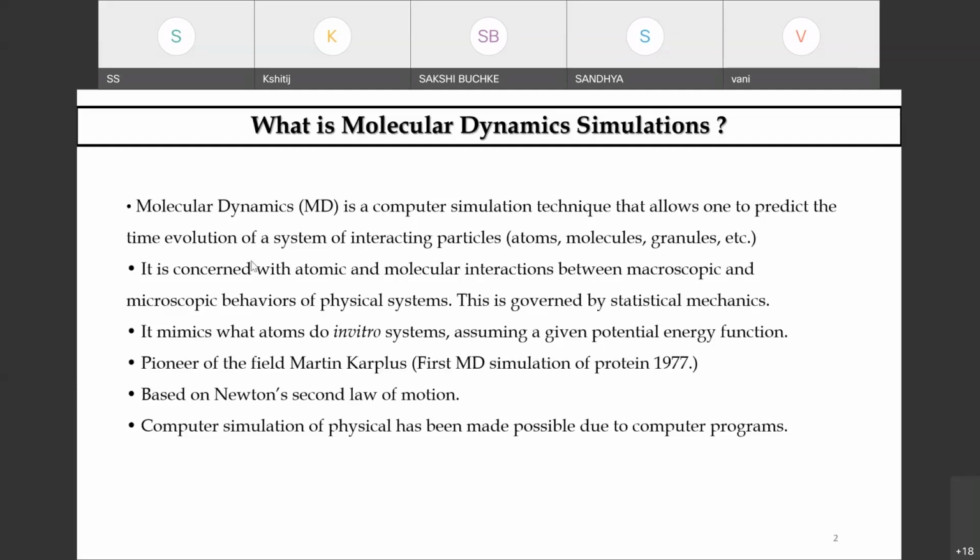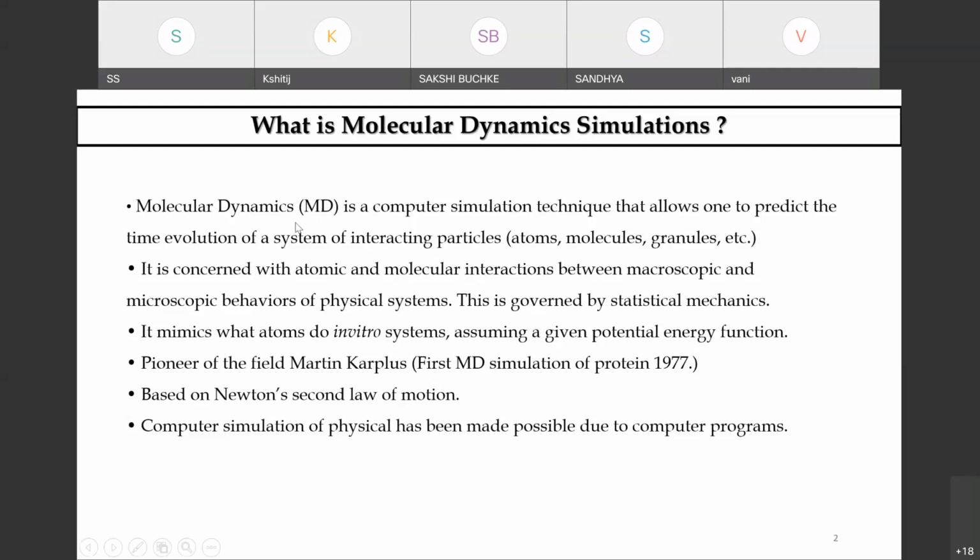And more precisely, that is also with theoretical physics. This started way back in the late 1950s. It has applicability in chemical physics, material sciences, modeling of biomolecules, and, as I told you, more recently in drug discovery programs.